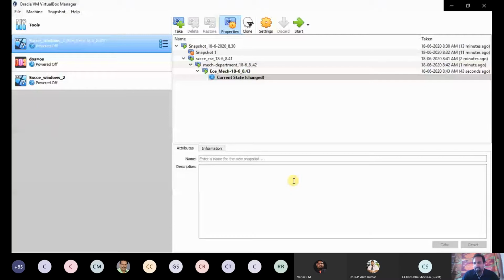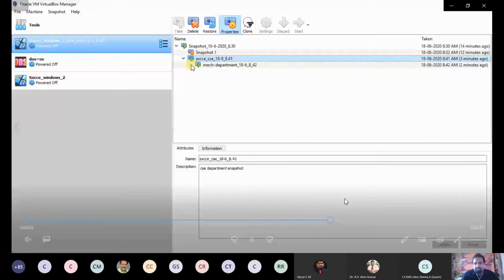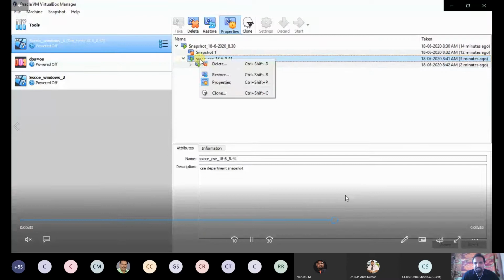Just right click. Right click, restore. You have to click the option restore.